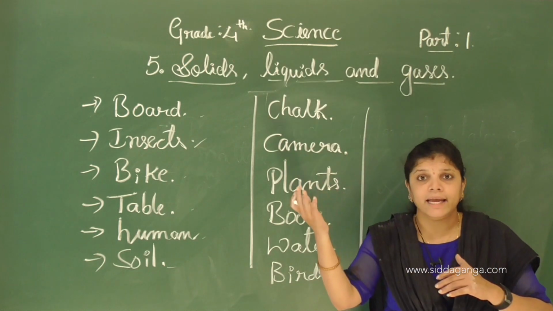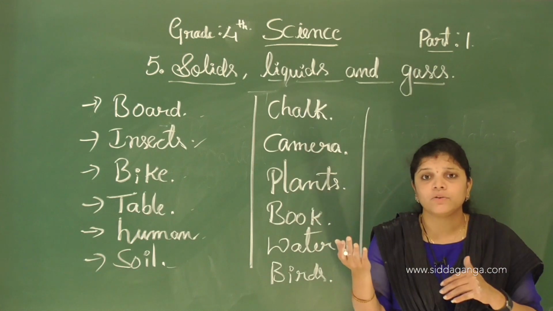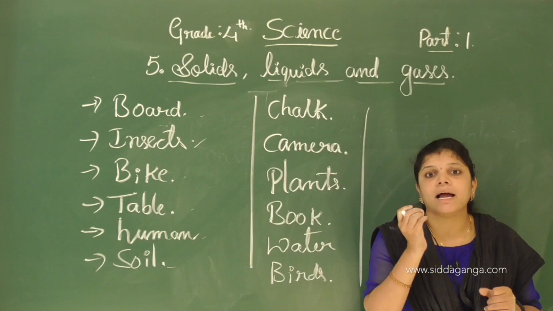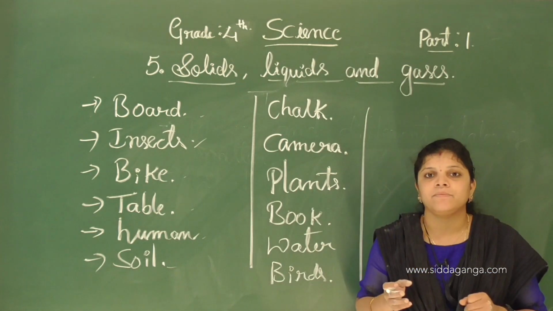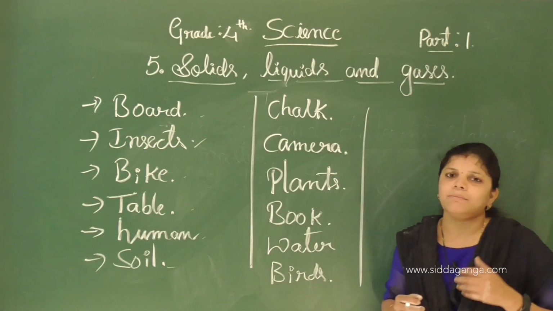We cannot see air. We cannot see carbon dioxide, we cannot see oxygen. They also have weight and space. They have some weight and they occupy some space also.